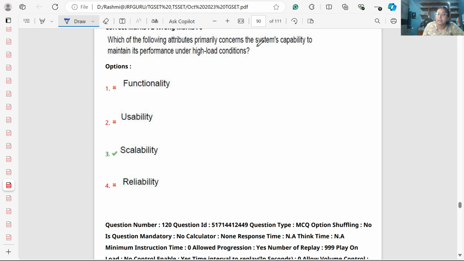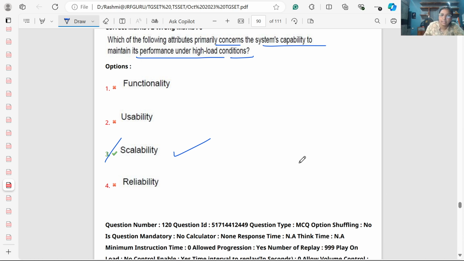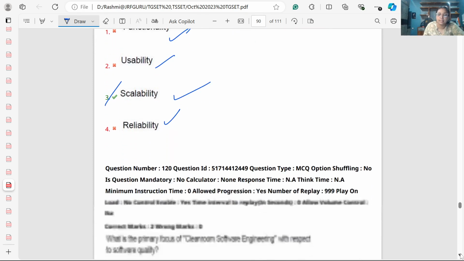Which of the following attributes primarily concerns the system capability to maintain its performance under high load conditions? It is called scalability. If we are increasing the input, increasing the users, still my system is working. You should remember all these terms and know the meaning of all these terms. These are the software quality management components.